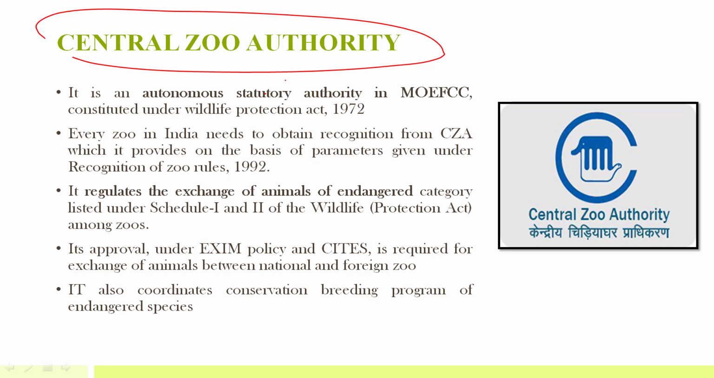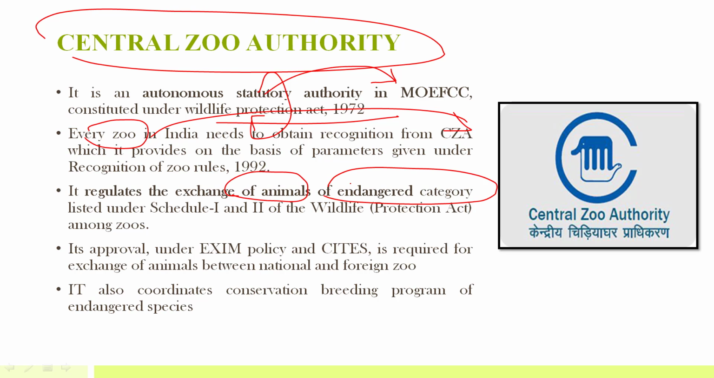It's an autonomous statutory authority under MOEF. Because it's a statutory authority, it's actually under the Wildlife Protection Act 1972. Every zoo in India needs to obtain recognition from CZA, that is Central Zoo Authority. It regulates the exchange of animals of endangered category listed under Schedule 1 and 2. So there are various schedules under the Wildlife Protection Act. Schedule 1 is for protection of those species, the highest protection is given under Schedule 1.